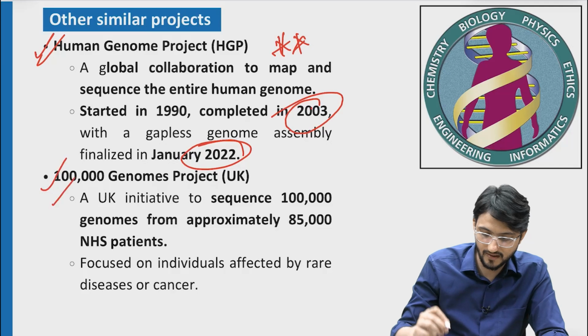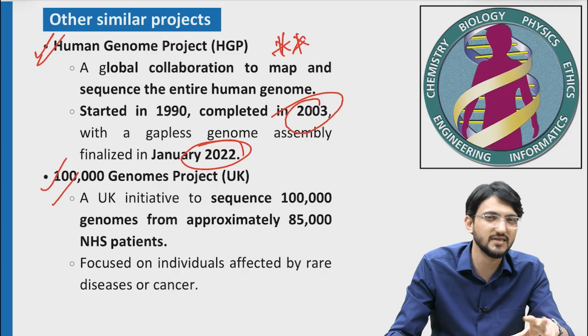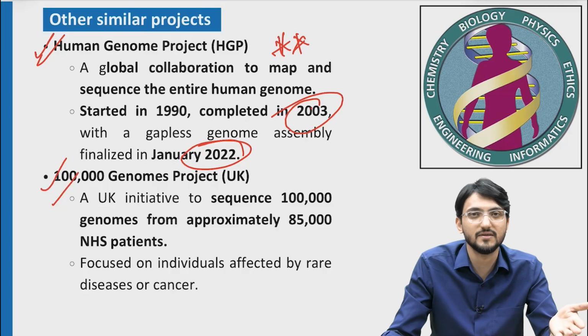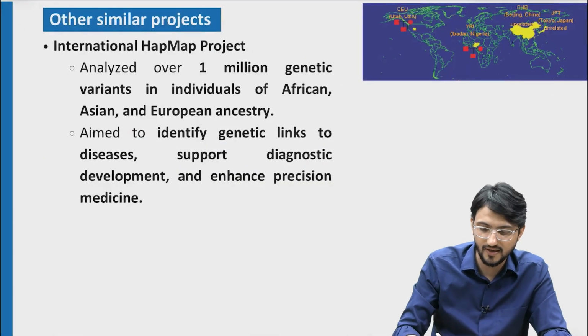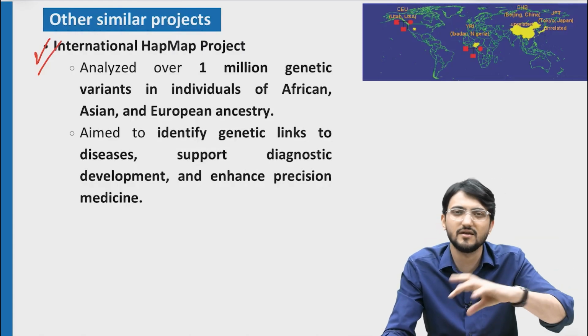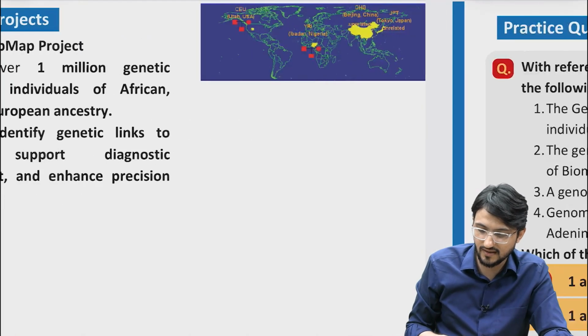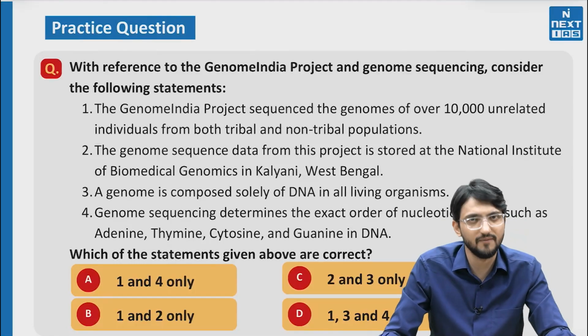Alright. Then we have the 100,000 Genomes Project by the UK. The NHS, National Health Service in the UK, had some patients whose genomes we studied for rare diseases. Then the international HapMap project, in which different ethnicities and their genomes were studied. So all these projects are there. Try to attempt a question on this particular issue, a very important issue. We will jump to the next topic.